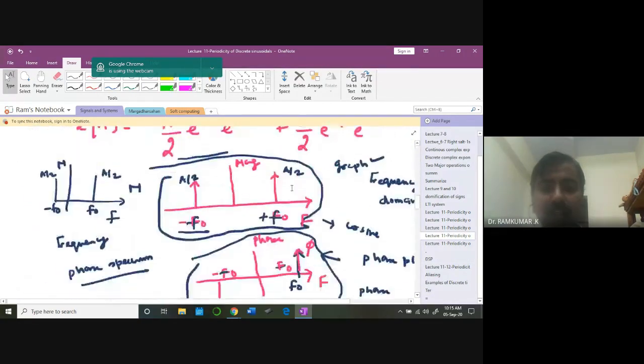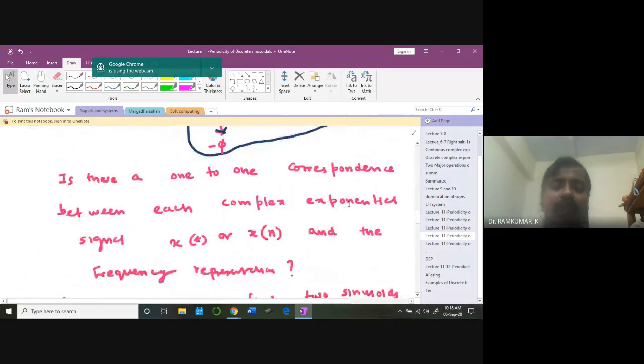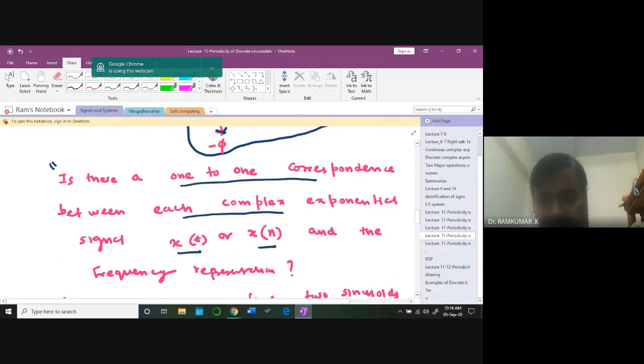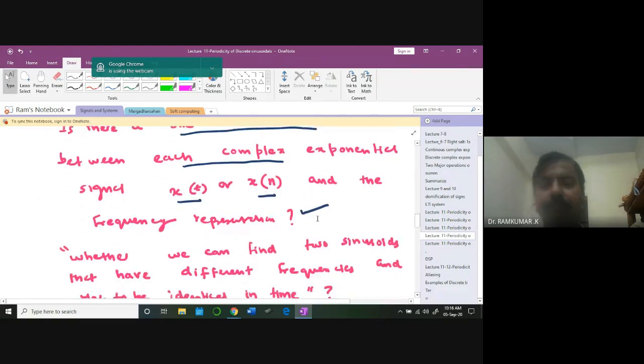So this is what in fact I said. Now here is a key point. The question that I am raising right now is, is there a one-to-one correspondence between each complex exponential signal x of t or x of n and the corresponding frequency representation? It's a key point. For each complex exponential signal, you can generate any x of t with varying frequencies, and there will be one unique representation for it in the corresponding frequency spectrum, which I have projected to you.